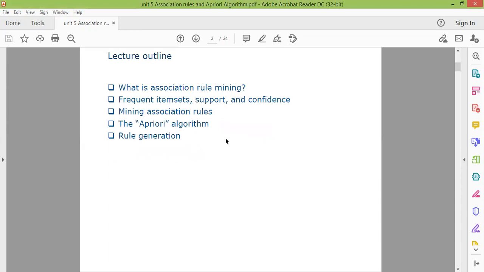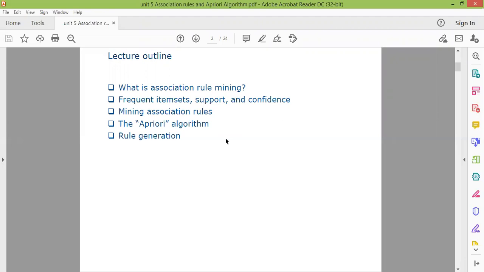Sometimes we also call it association rule mining. In any association rule, we have to find out frequent item sets. And after considering the frequent item sets, we have to count support and confidence for the item set. Association means linking. If somebody is like this, then another person is also like this. Or if some event takes place, then another event also takes place. This is mainly the use of association rule.